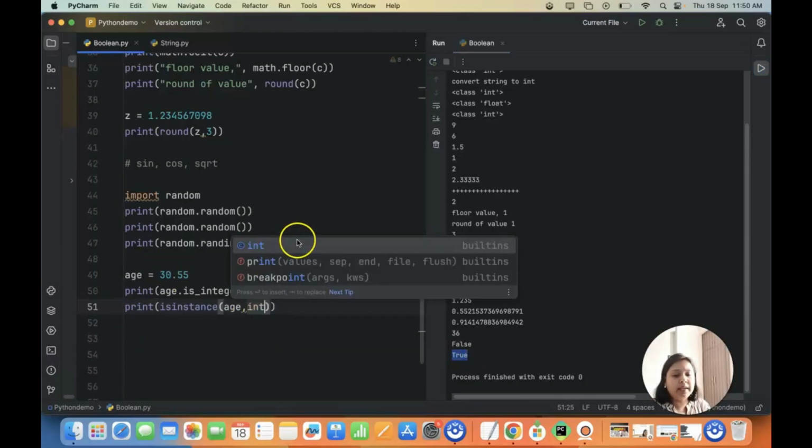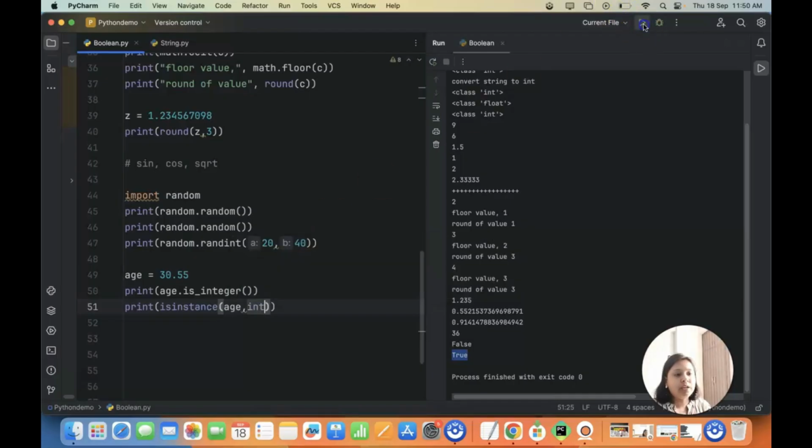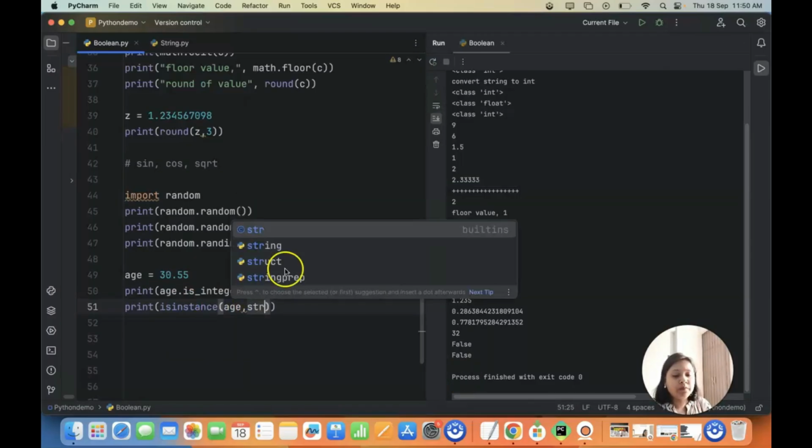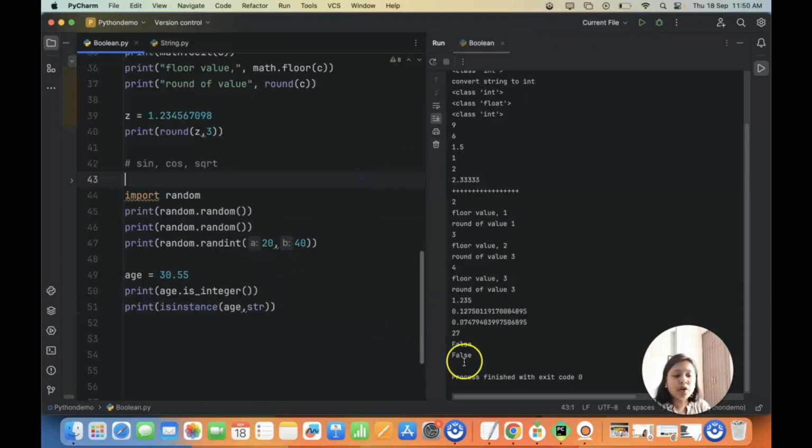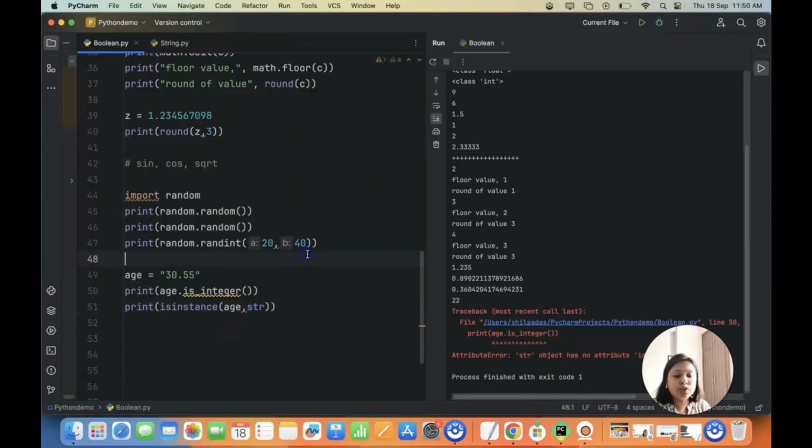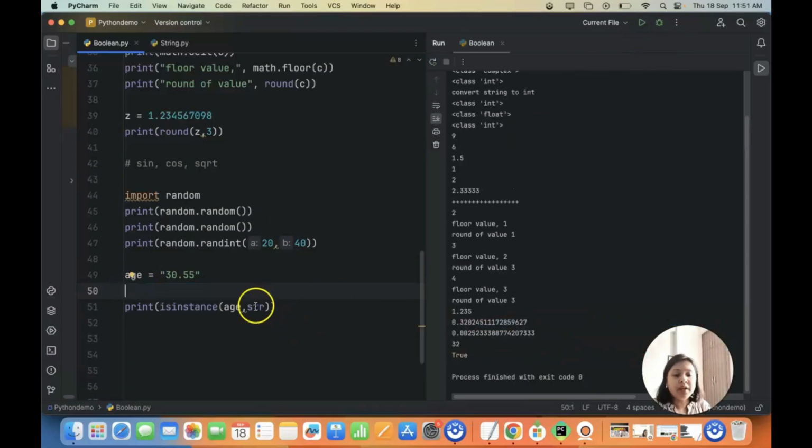Now let me make it integer and see, it should say that no, it's not an integer data type, right? So it's false. Now if I do a string, it will say, no, it is not a string data type. It is a float data type, right? So it's false. So let me put it inside the code. This is my string, as I have already explained. So now I will check whether it's a string data type. It should show me that it's a string data type, but this gave me an error. So let me just rerun this command. Now this is true. Yes, it's a string data type.